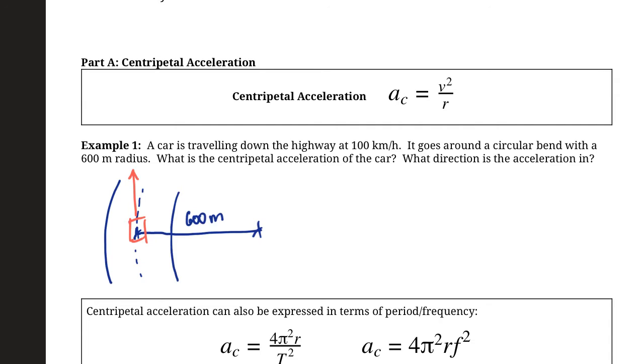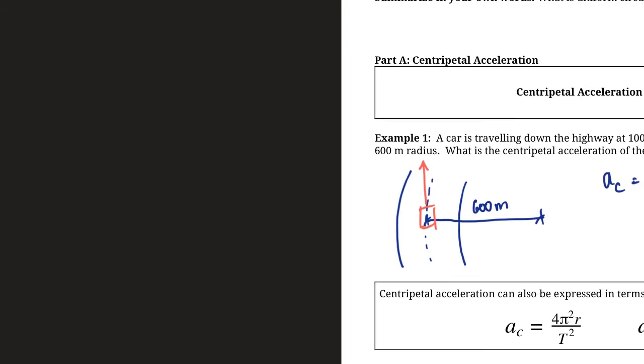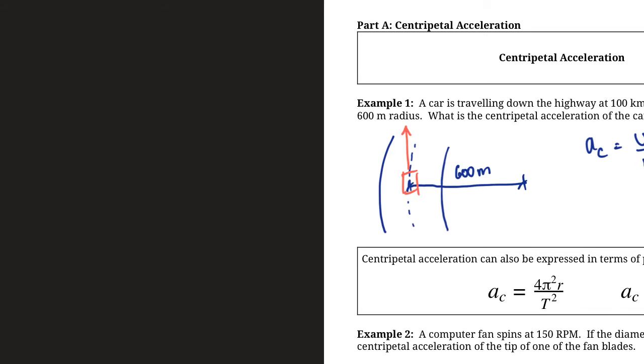So when we use our equation for centripetal acceleration, you notice we're going to be dividing our velocity squared, or our speed squared, divided by the radius. So we should make sure the units are correct. And our radius is going to be in meters, so our speed should probably be in meters per second, not kilometers per hour. So just sort of off to the side, I'll do that conversion.